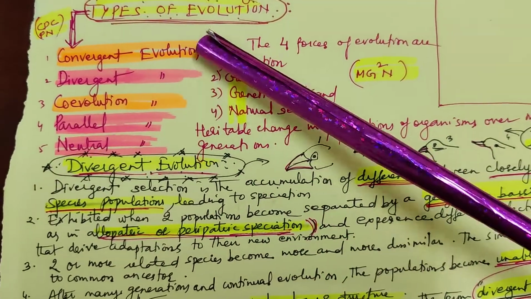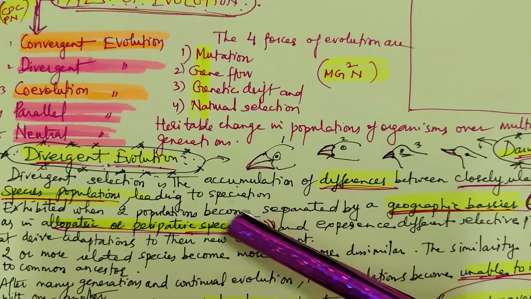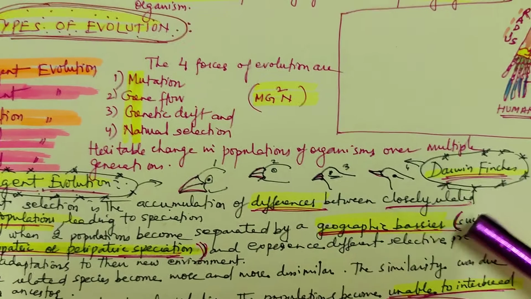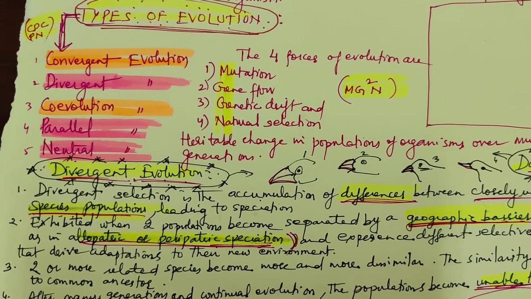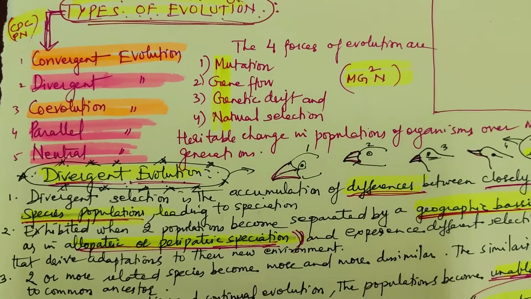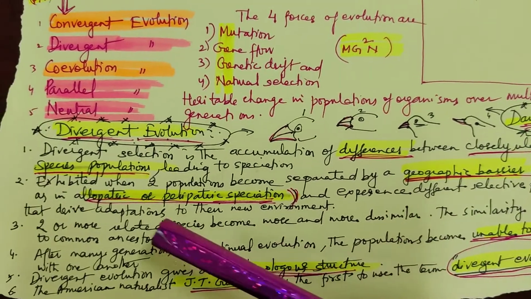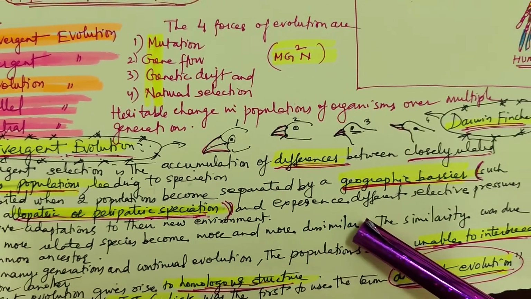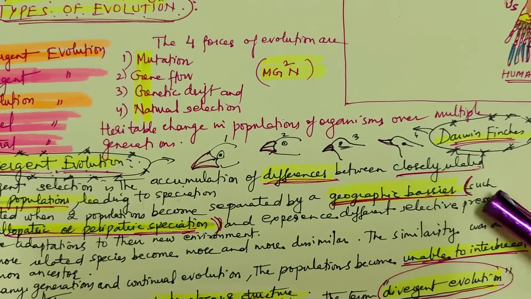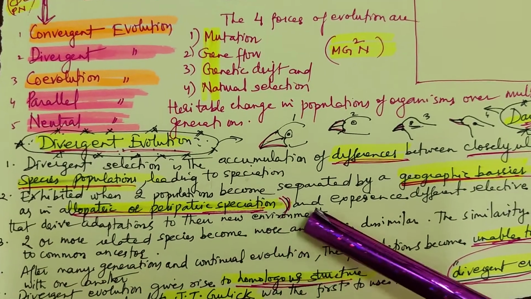We come to part 1, divergent evolution. Divergent evolution is the accumulation of differences between closely related species populations leading to speciation. It is exhibited when two populations become separated by a geographical barrier, such as in allopatric or peripatric speciation, and experience different selective pressures that drive adaptation to their new environment.